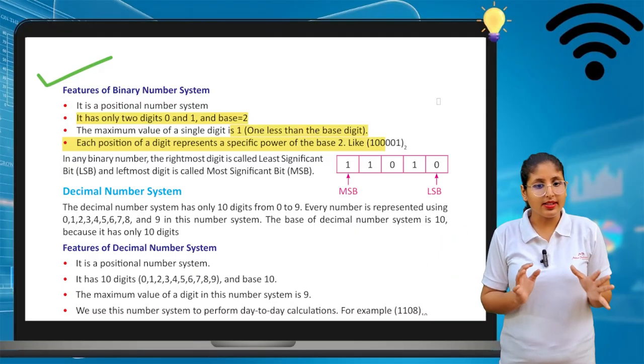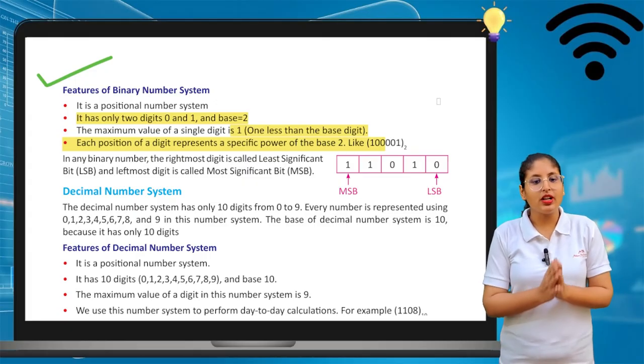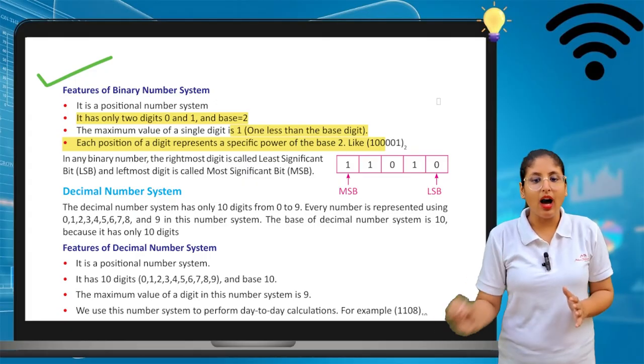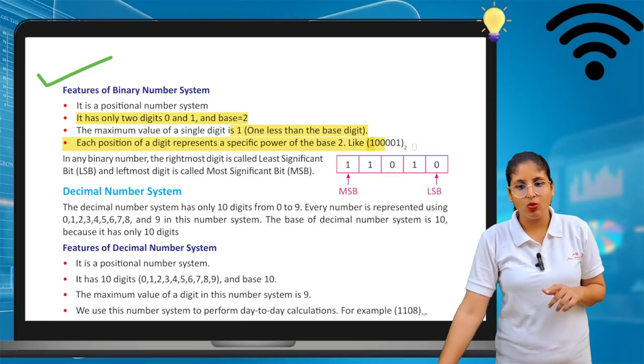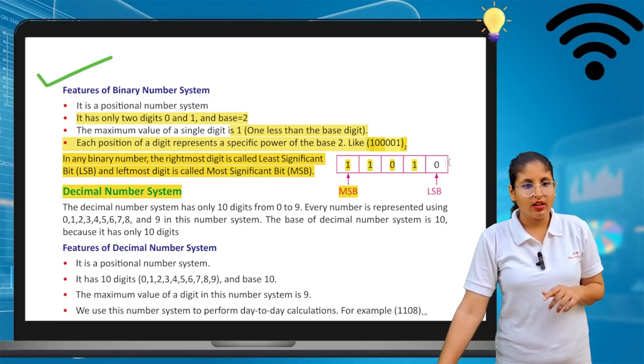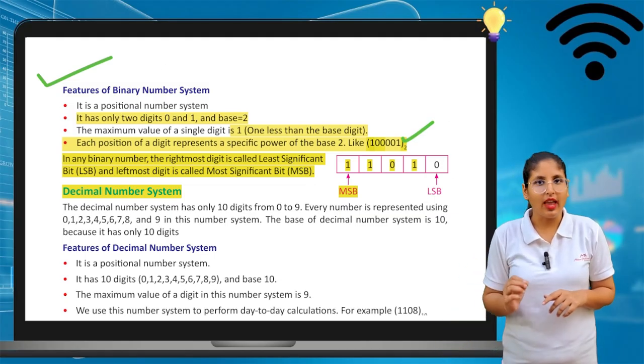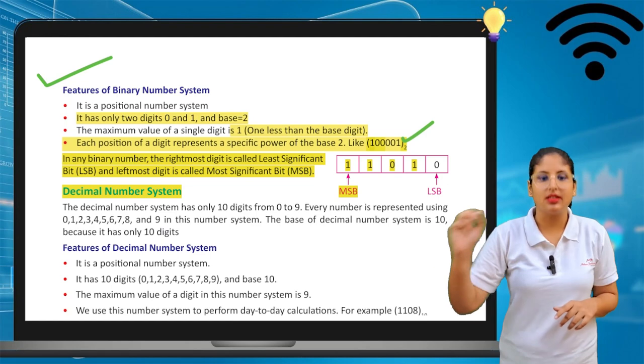And the fourth one is that each position of the digit represents a specific power of the base 2. See, this is how 1 0 0 0 0 1 and the power is 2. Can you see here? Here, I will highlight it for you. This one. Can you see this number? This number has a base 2. That means it represents a binary number system.